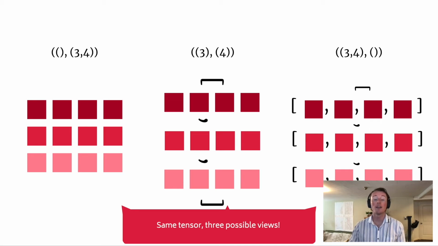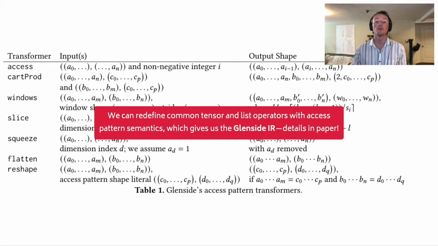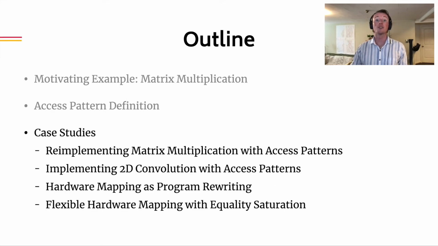Now, once we've defined access patterns, we can redefine a bunch of common tensor and list operators using access pattern semantics. All of these operators collectively form the Glenside IR. There's a bunch of detail about the operators in the paper, and we'll see a few of them in our case studies. Now that we've defined our core abstraction, access patterns, we will demonstrate how access patterns in the Glenside IR enable rich term rewriting over tensor programs.